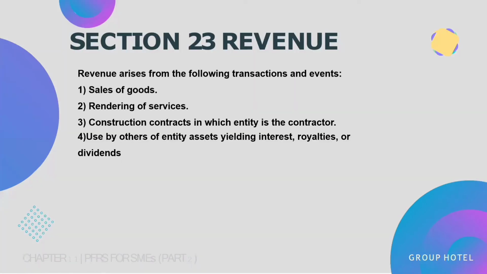Section 23, Revenue. Revenue arises from the following transactions and events. One, sale of goods. Two, rendering of services. Three, construction contracts in which the entity is the contractor. Four, use by others of entity assets, yielding interest, royalties, or dividends.